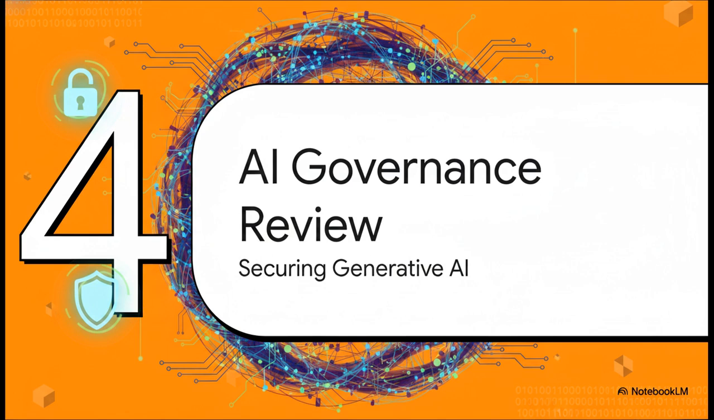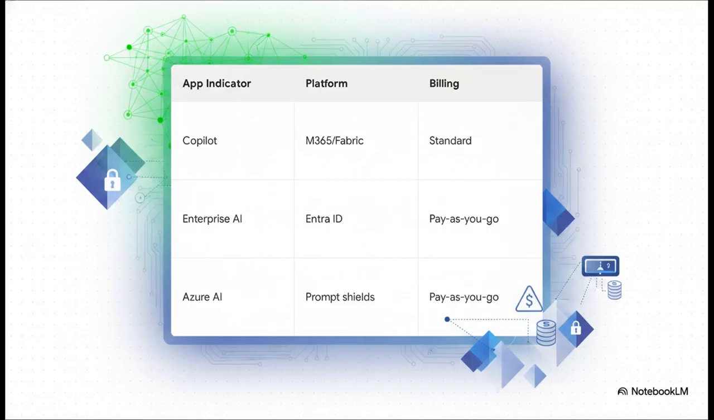Section 4, the Architect's Review on AI Governance. Welcome to the Architect's Review, where we are going deep into securing what is arguably the fastest-growing shadow IT problem in the world right now, generative AI. Notice how Purview tracks AI app indicators here.